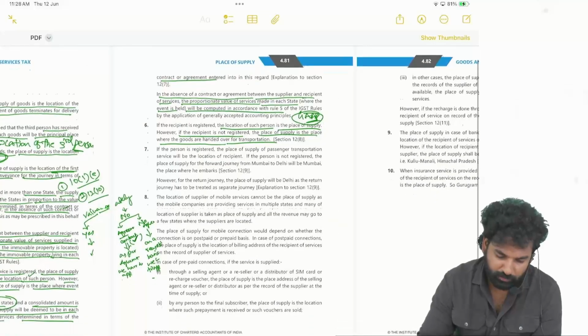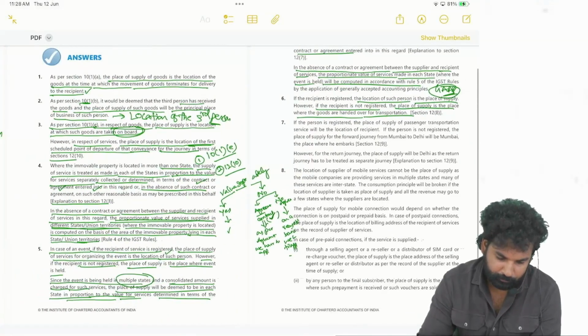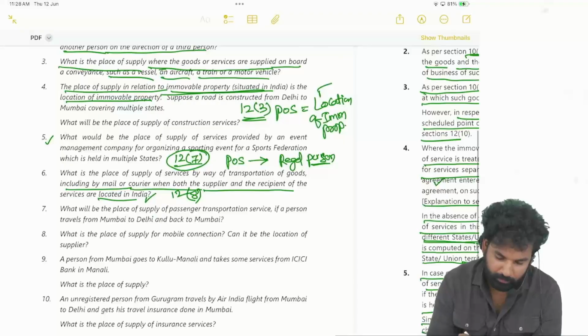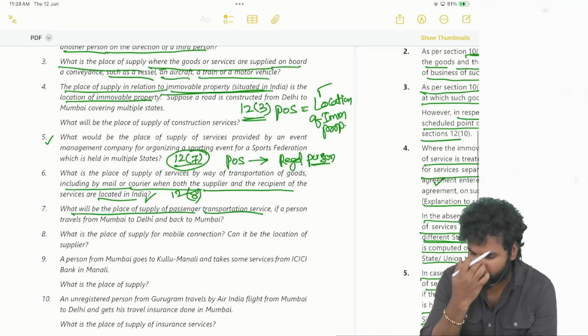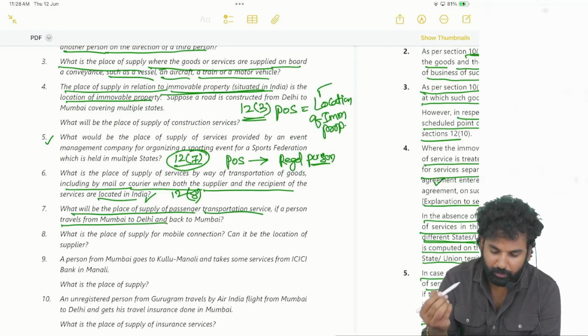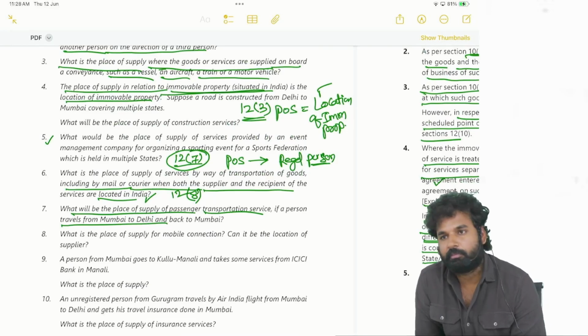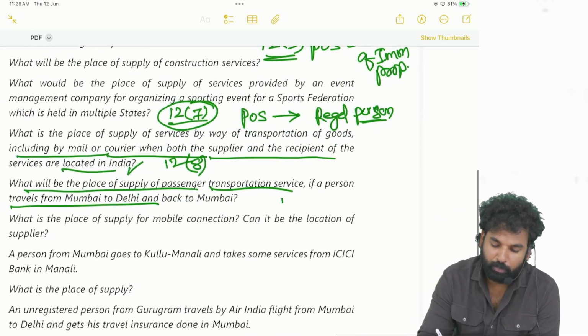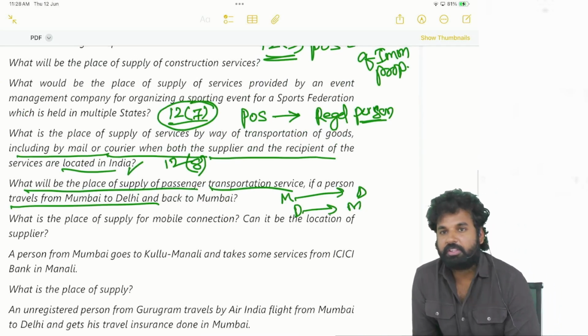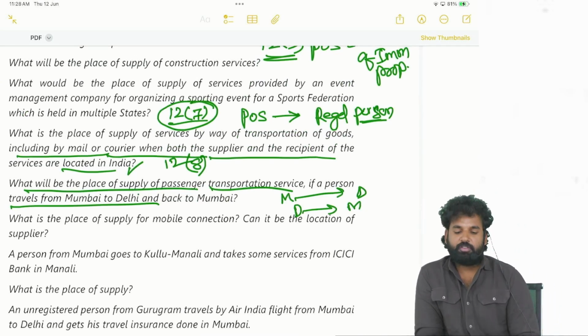Next question, the 7th. Okay. So what will be the place of supply of passenger transportation service? If a person travels from Mumbai to Delhi and Delhi back to Mumbai, passenger transportation service, which section will apply? Section 12, subsection 9 will apply.